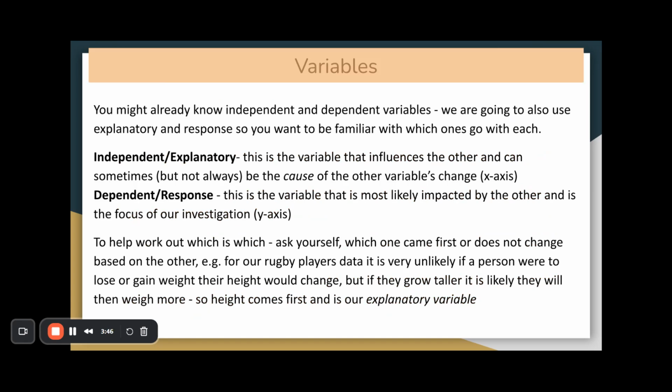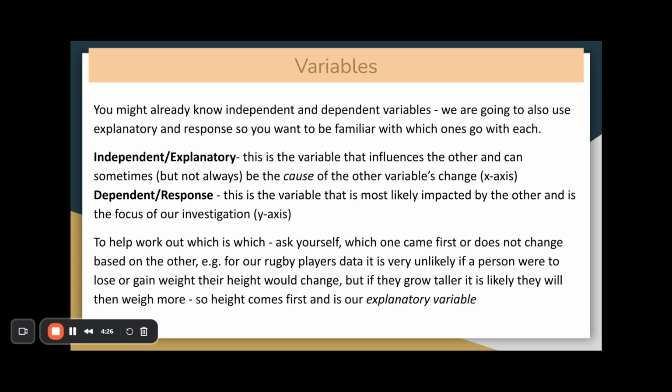Next, we look at the variables. So you might already know what independent and dependent variables are. That's when you have a particular variable and another variable is dependent on what is happening to the independent one. We also use the words explanatory and response. So they basically mean the same thing. So our independent explanatory variable, that's the one that influences the other one and can sometimes, but not always, be the cause of the other variable's change. And the dependent response variable, that's the one that goes on the y-axis. This is the variable that's most likely impacted by the other one and is the focus of our investigation.